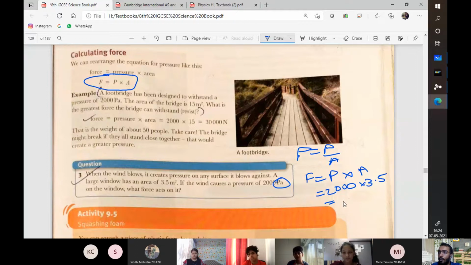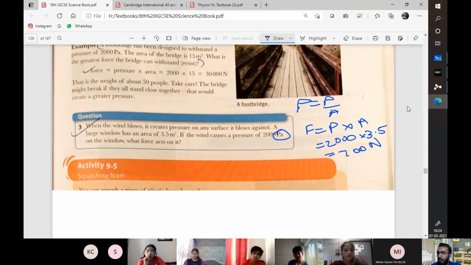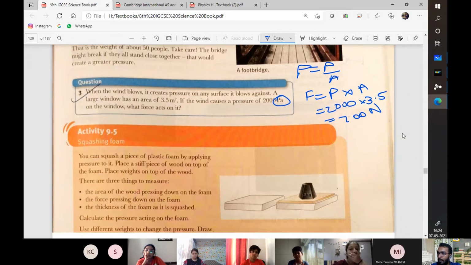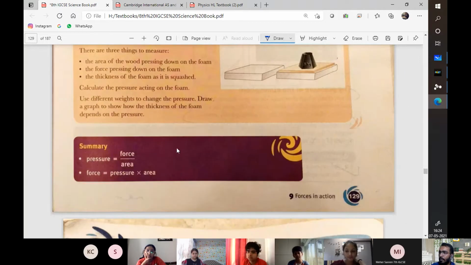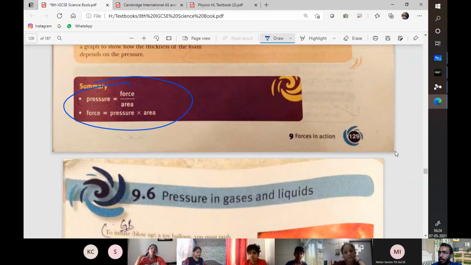Now 3.5 into 2000 would give me 7000 newtons. That is how it will work. These are the two formulas that you need to remember for it. They are conveniently given in the textbook, so it shouldn't be an issue.